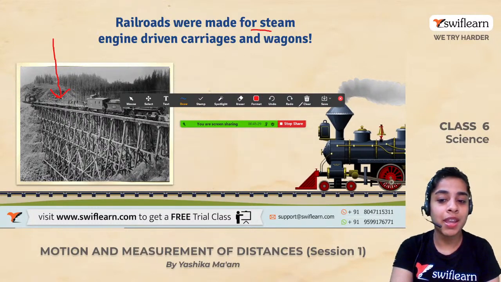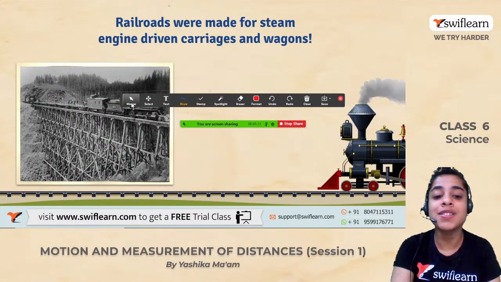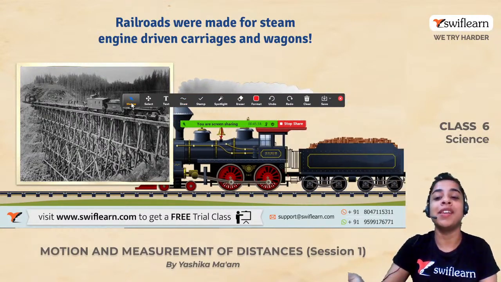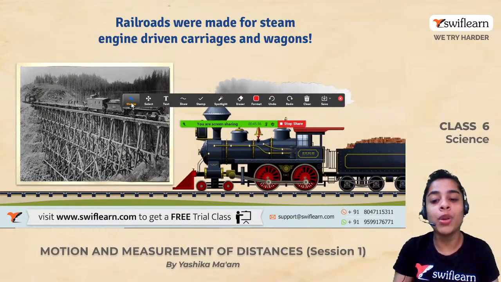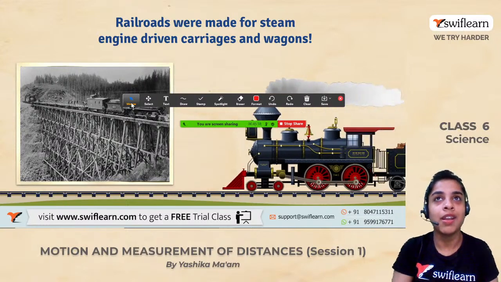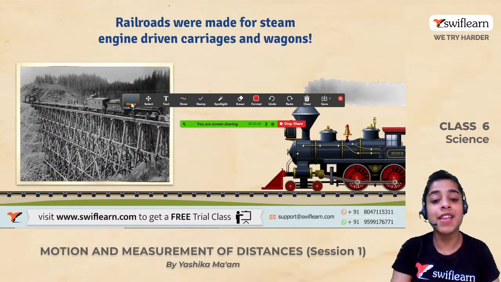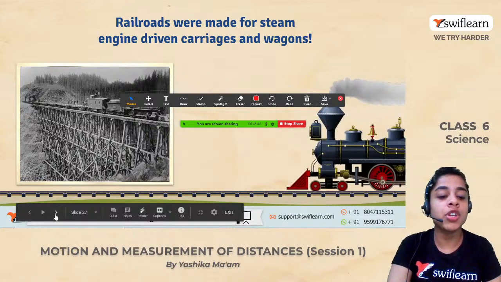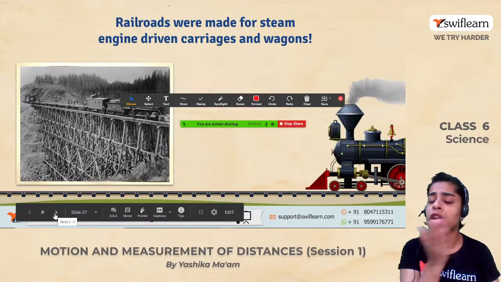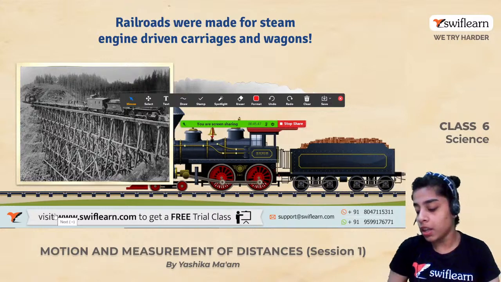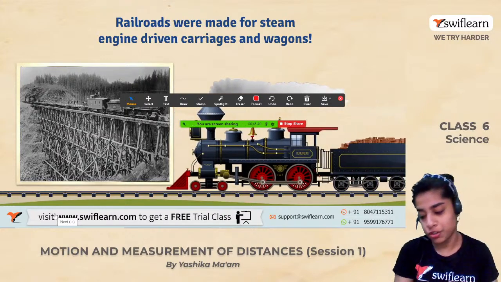So this is something very nice and interesting to be seen. And now when you see, now we even have metro in cities, right? Metro train. The things have evolved, things have changed. So steam engine was invented long ago, and it also acted as a game changer for us.